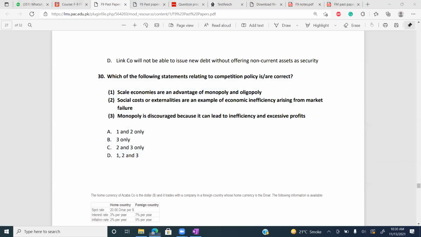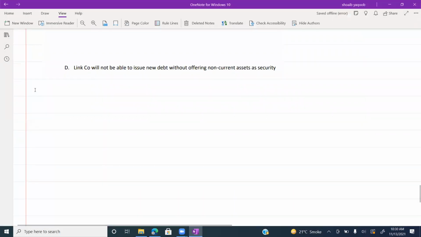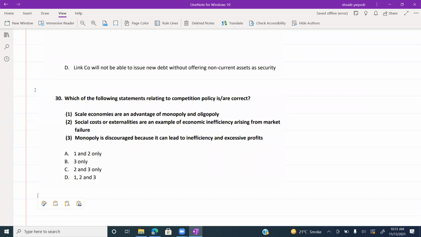Although we haven't covered it, let's try to solve it. Question number 30. Which of the following statements is correct? Scale economies is an advantage of monopoly and oligopoly.